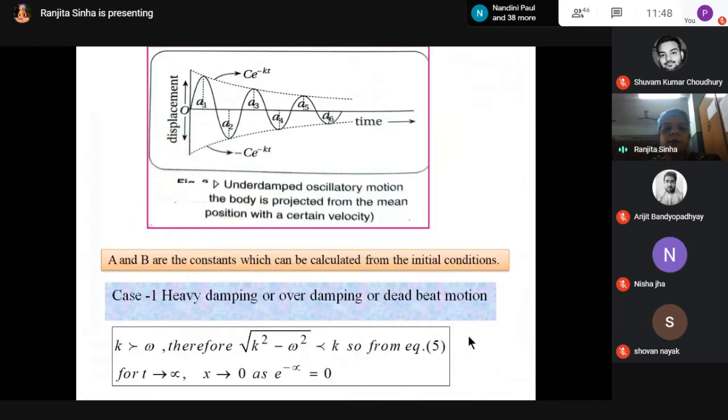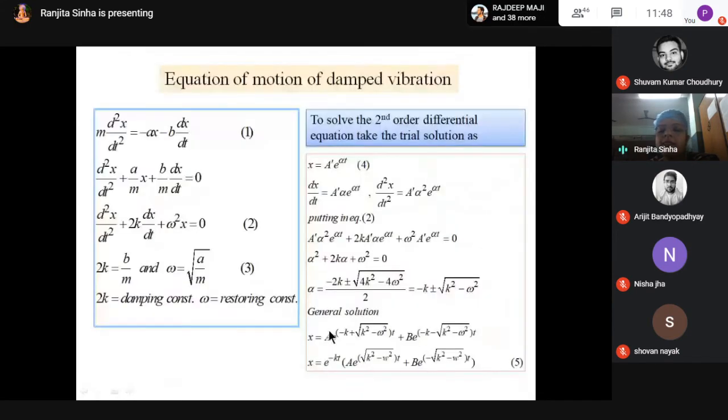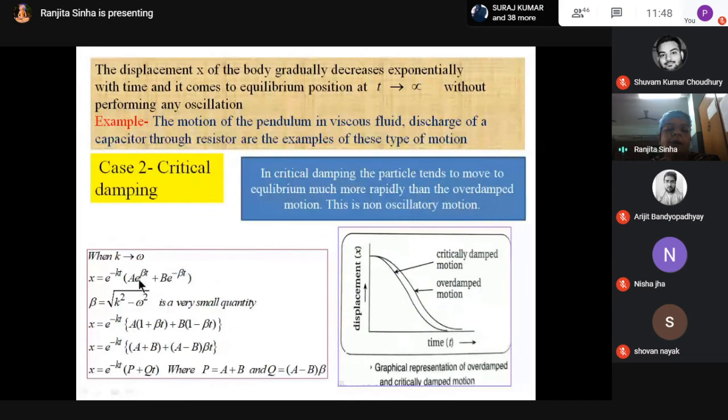X equal to e to the power minus kt into a e to the power beta t plus b into e to the power minus beta t.